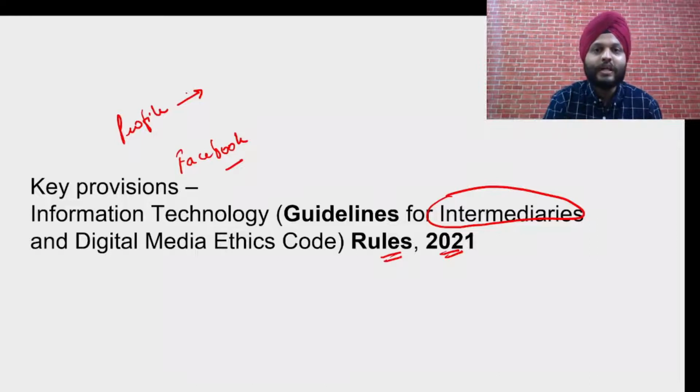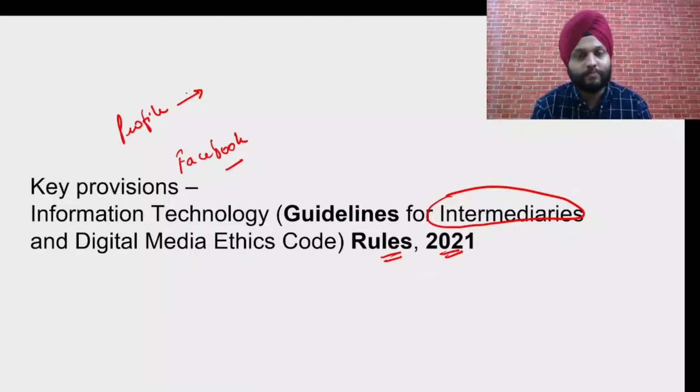So these companies like Facebook, Twitter, even WhatsApp, they say that whatever content is there on the platform, whatever social media platform, that content is not their responsibility. This content has been posted by people, so it is the people who should be liable. Considering the huge amount of people and data that is being stored, it is not possible for them to regulate.